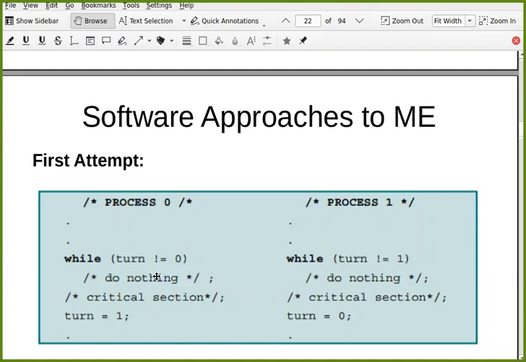So for that 1 hour, process 1 will be hanged or stopped. It will be blocked because it needs to enter the critical section, but it cannot as turn is 0, and no one is setting turn equal to 1 until this process enters the critical section, completes that and sets it equal to 1. Are you getting this problem?